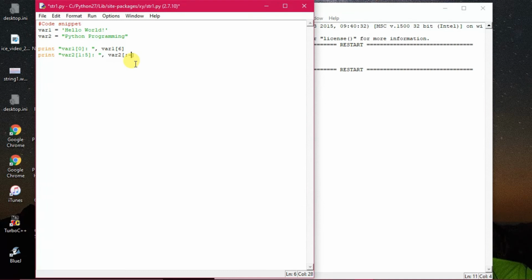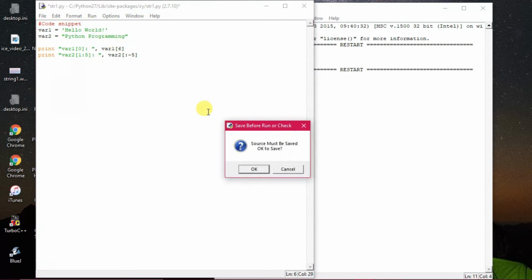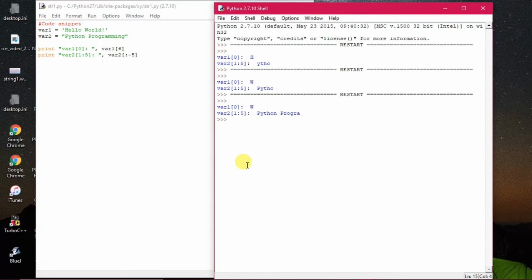A little bit of improvisation you can do here. Suppose I'm giving -5. What is happening? You see, run and executing. Python programming. So what is happening? From the backward side, it counts in this way: -1, -2, -3, -4, and -5. This won't be printed, so from the beginning till A has been printed. That is the purpose of giving minus. In this way, different types of slicing are possible in Python.